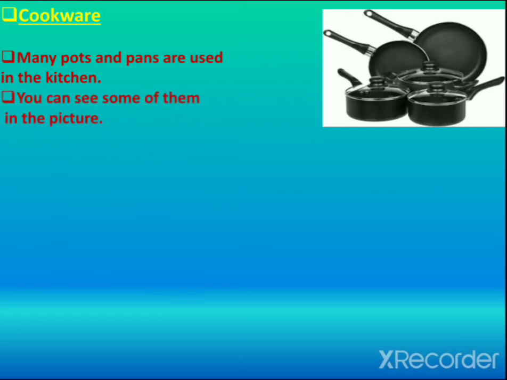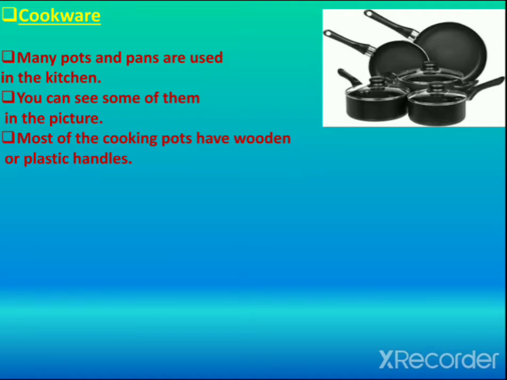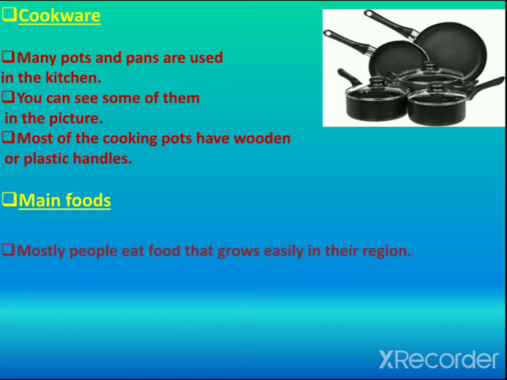Now cookware. See, these are some vessels of cookware. You can see them in your kitchen also. Many pots and pans are used in the kitchen. You can see some of them in the picture. Most of the cooking pots have wooden or plastic handles. Now main foods. Which are the main foods?